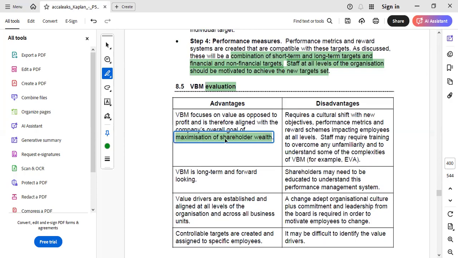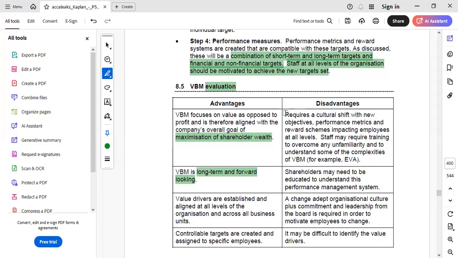And second, if it is looking to achieve the maximization of the shareholders' wealth, then VBM is surely long term and forward looking as well, because by using different performance measures, for example, EVA, the stakeholders, primarily the shareholders, would be able to analyze the future prospects of the organization and whether the entity would be able to create value for them in the future or not.